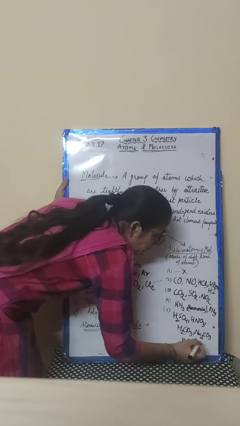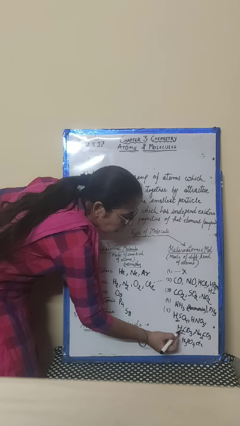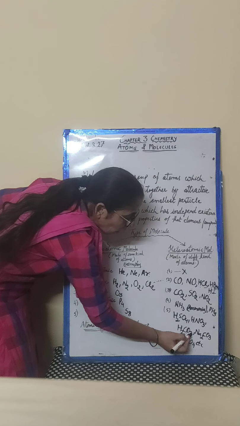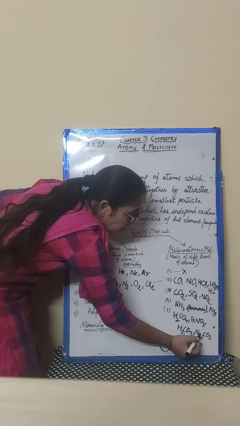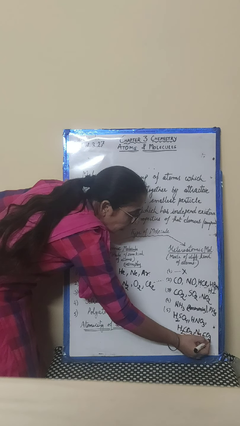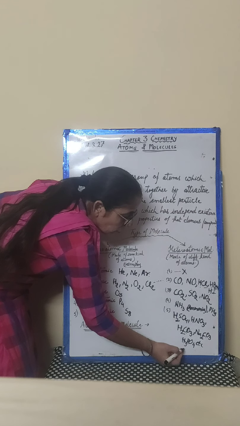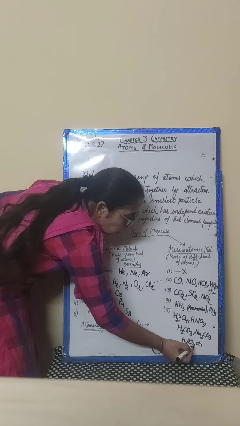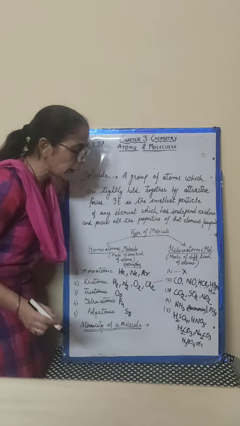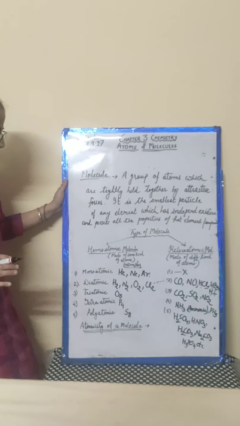Now see here: 3 oxygen, 1 carbon, 2 hydrogen, 2, 1, 3 and 3, 6. Na is sodium, 2, 3 and 3, 6. Hydrogen 3, 1 phosphorus makes 4, and oxygen 4 makes a total of 8. So these are all polyatomic molecules.